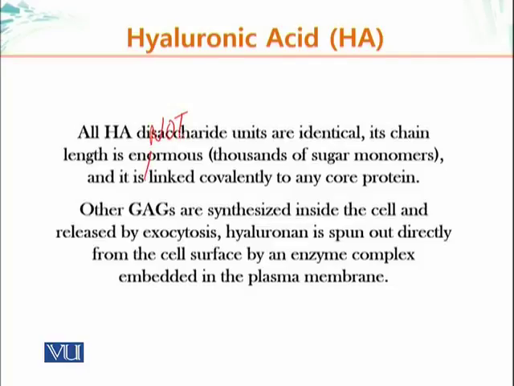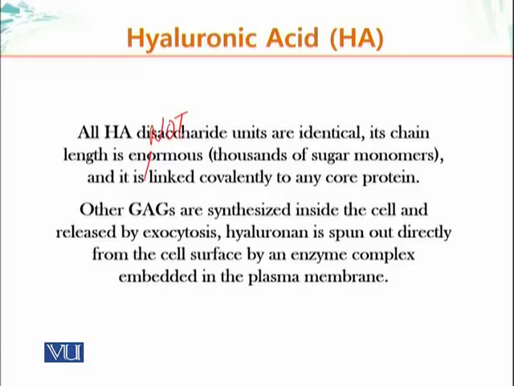Other GAGs are synthesized inside the cell and released by exocytosis. We have seen how ribosomes start making protein molecules which have to be secreted. They settle on the ER.